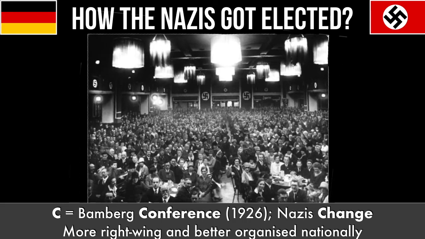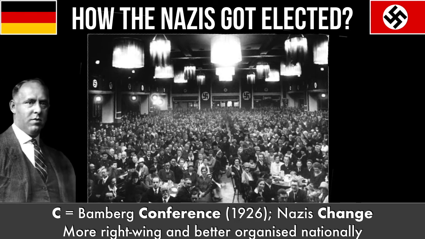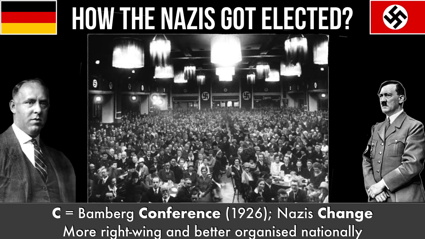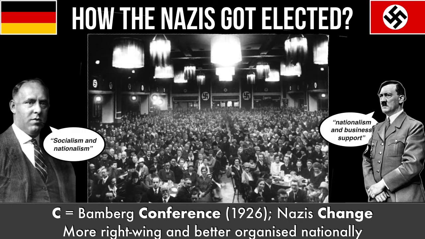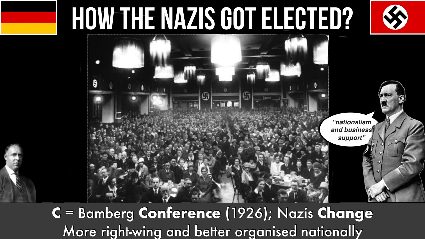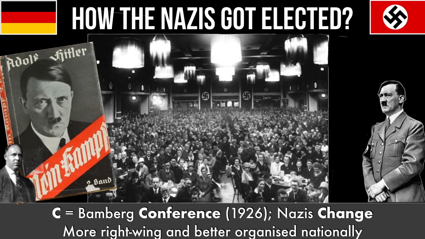There's a dispute between the left-wing side of the party, led by Gregor Strasser, who believes they should try and make the country more equal and appeal to the workers, and the more right-wing side of the party, led by Hitler, who believes they should focus more on nationalism and getting the support of big business. Hitler wins the power struggle, and the party agree to follow his ideas as supreme leader or Führer of the party.